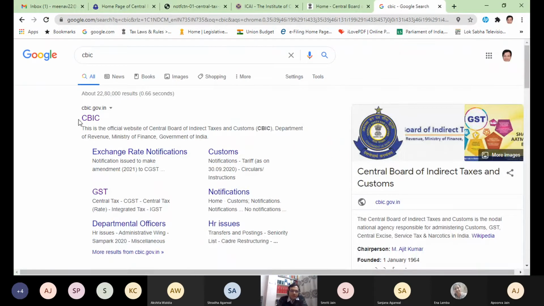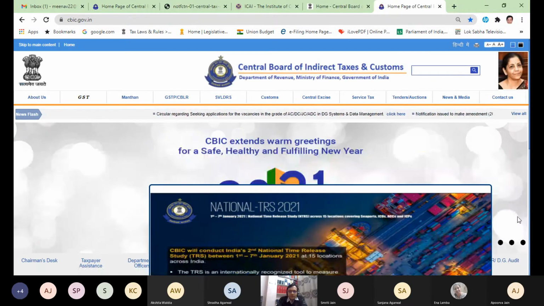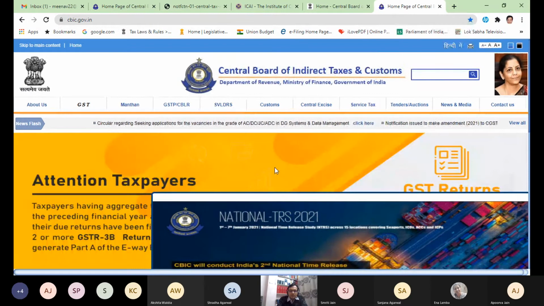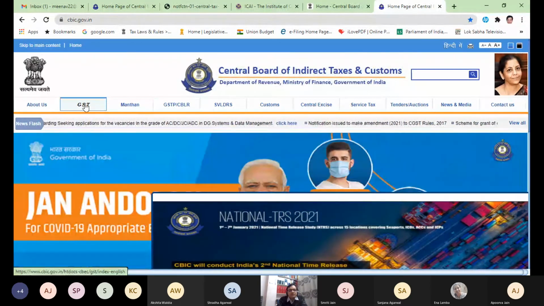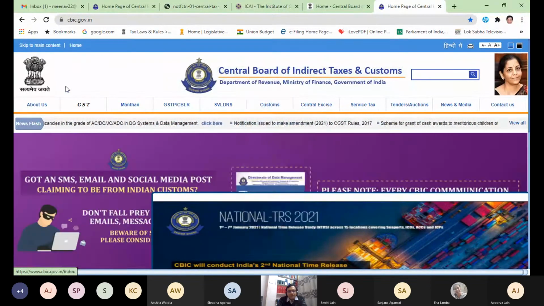cbic.gov.in. Here we have GST, as you can see my cursor, as well as customs. Let us click GST for the time being.